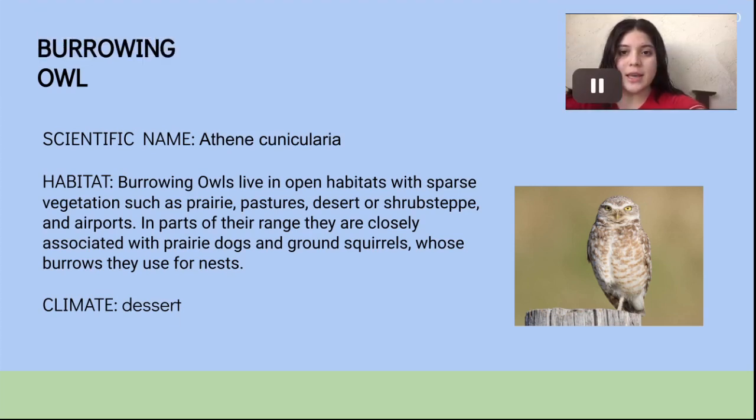Burrowing owls. Its scientific name is Athene cunicularia. Burrowing owls live in open habitats with sparse vegetation, such as prairie, pastures, desert, or shrub steppe, and in airports. In parts of the range, they are closely associated with prairie dogs and ground squirrels, whose burrows they use for nests, and they have a desert climate.